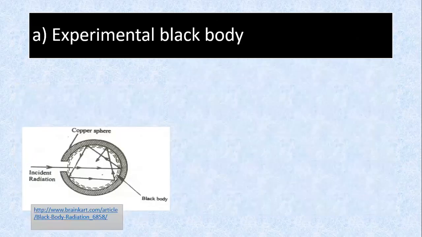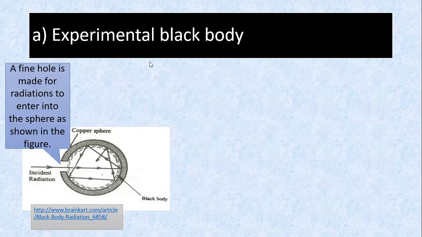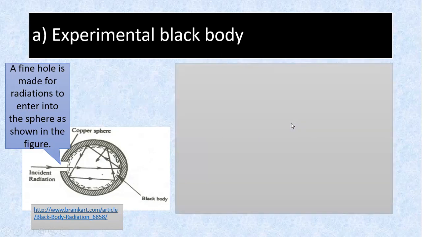For an experimental black body, we can have a copper sphere with a tiny hole. A fine hole is made for radiation to enter into the sphere. As shown in the diagram, it goes inside, it gets reflected, and then it doesn't come out. That's what it means by a black body. It absorbs the radiation. The inside is black, so nothing comes out.